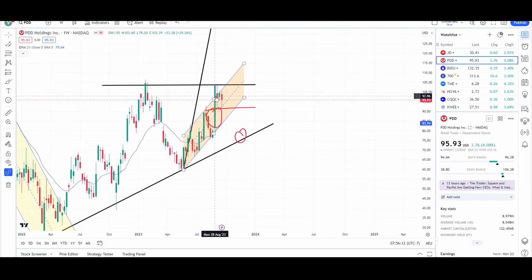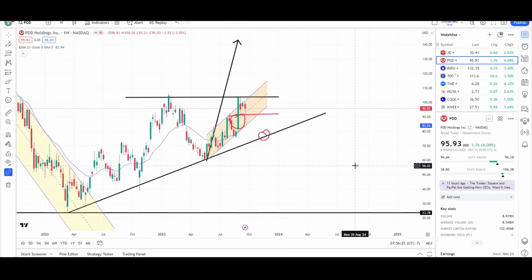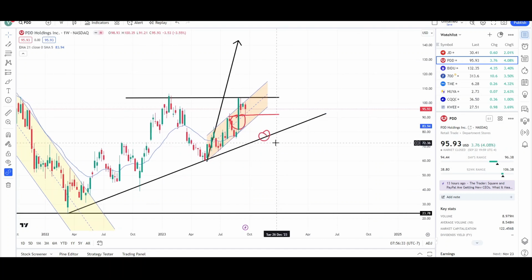Me personally, if a bunch of other Chinese stocks are going to go down, there's a good chance this one will go down too. So again, I'll be watching out for that gap fill and then the trend line. This trend line needs to hold for price to continue moving higher. It doesn't always have to, but it's a much better look for the bulls if they maintain this trend line in the future. If not, then that's not a good sign.